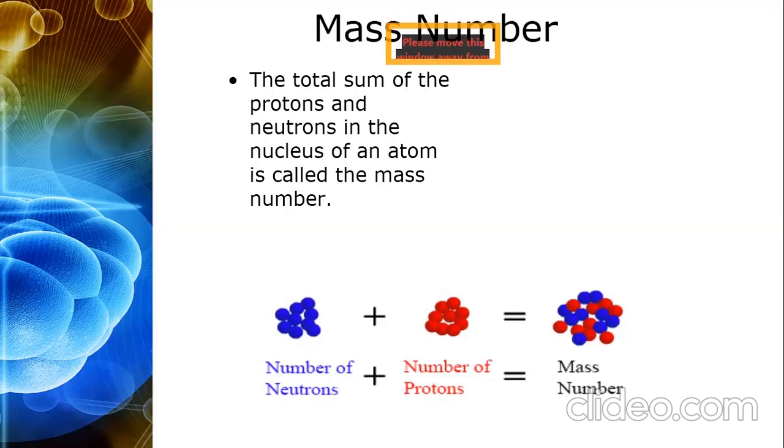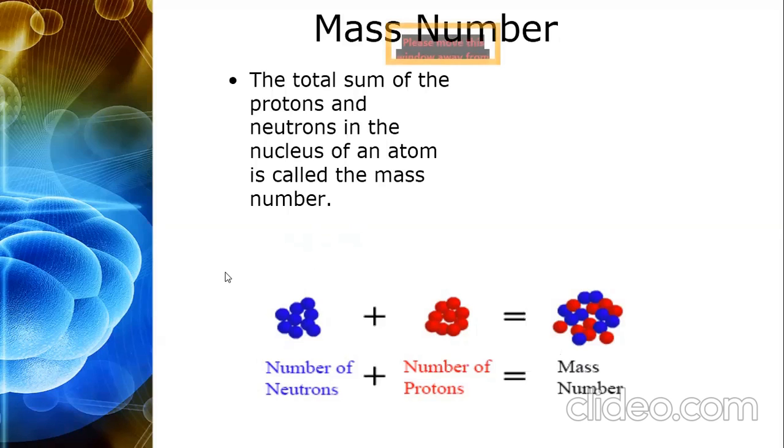I told you in the beginning of the lesson that the entire weight of the atom is concentrated in the nucleus. So mass number, atomic mass or atomic weight is that mass, the neutrons and protons; when we add both of them, we get the atomic mass, atomic weight or mass number.